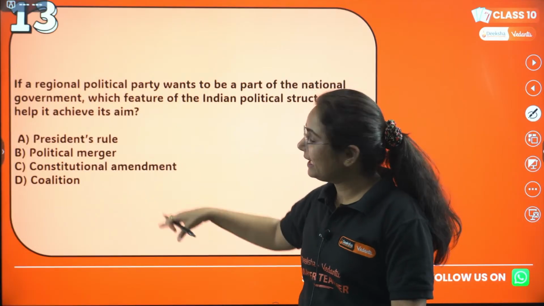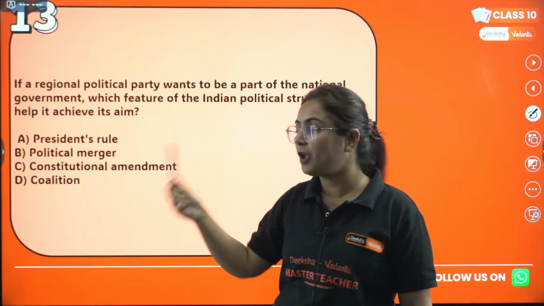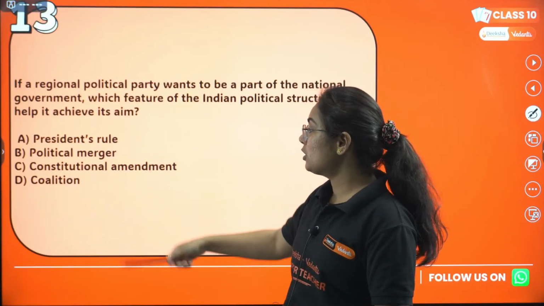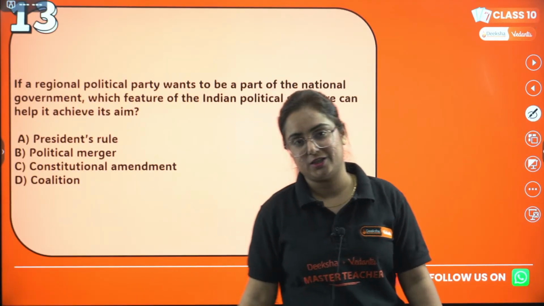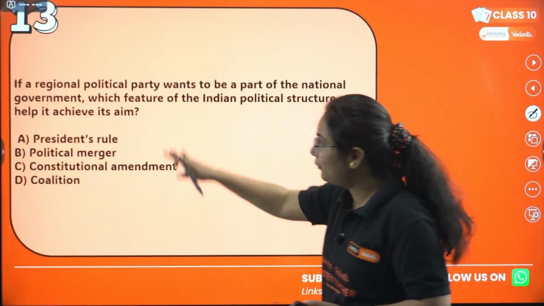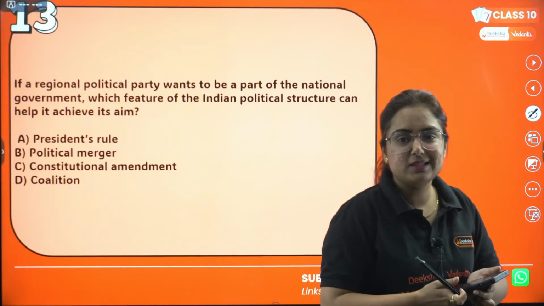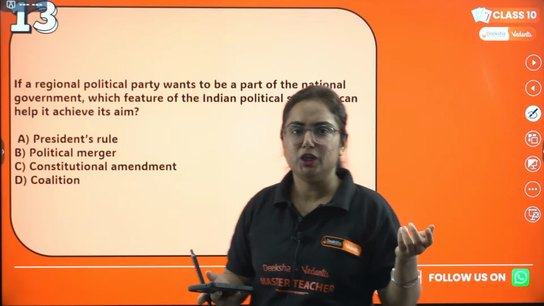Which of the following can they smartly follow? Option A, president's rule. Option B, political merger. Option C, constitutional amendment. Or option D, coalition. Okay, think smartly. First you should know the meaning of all four words here. Then only you can answer, because it's a little tricky. The political terminologies are being used here.